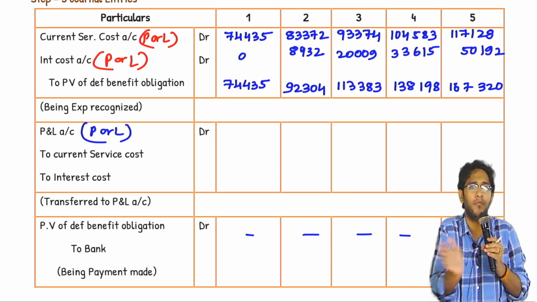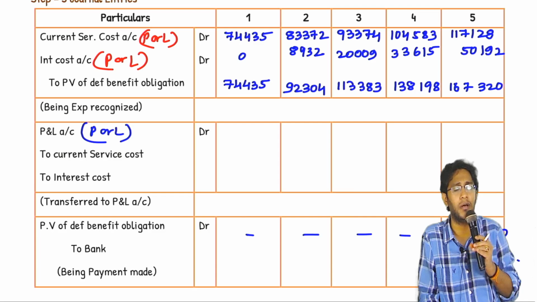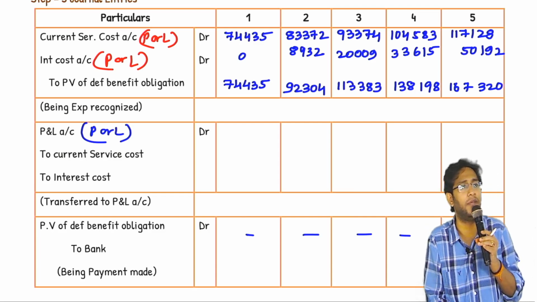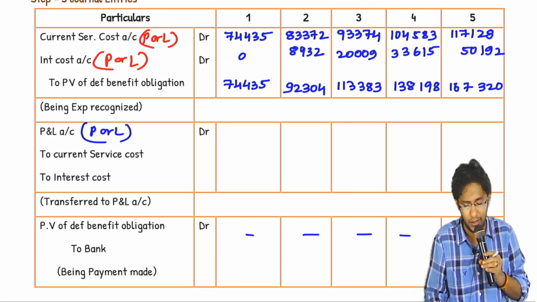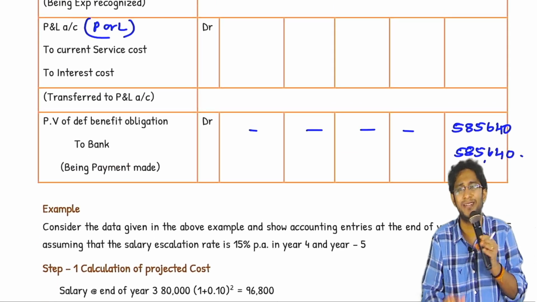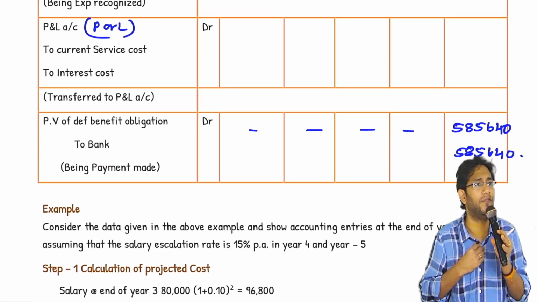Like this, if you do accounting for 5 years, what will happen? By the end of 5th year, your PVDBO account, you will have a balance of 585,640. Go and pay liability account. Do you understand that this is a basic accounting of defined benefit plan?